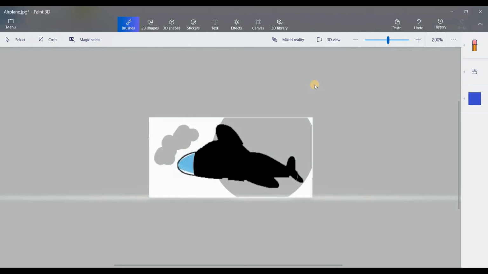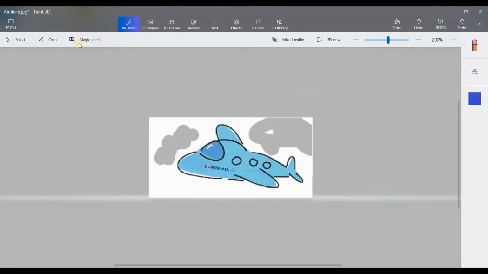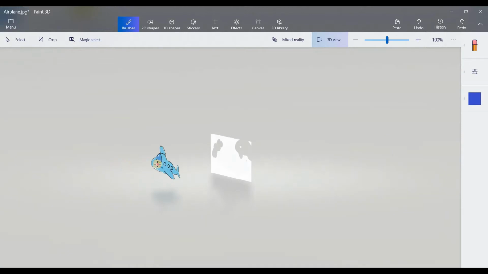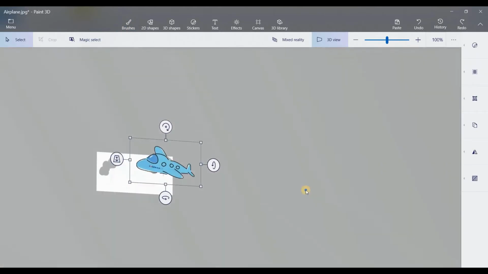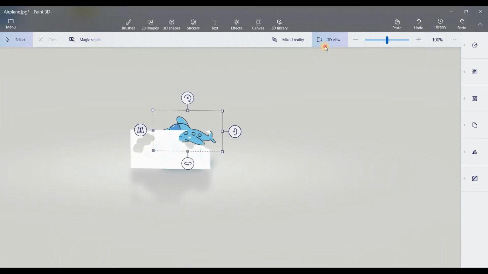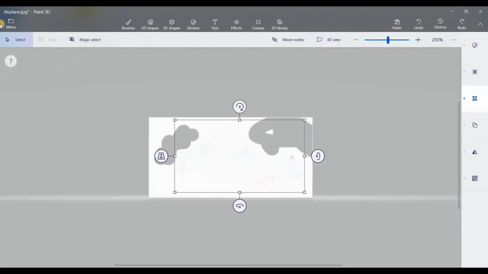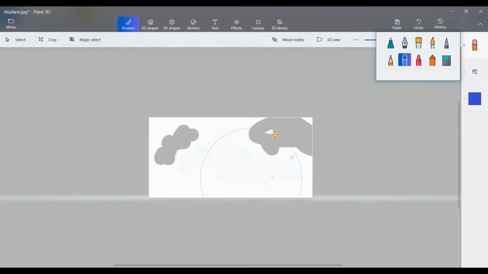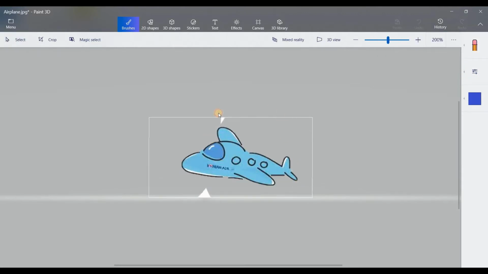select a big eraser, and to do that, first I will select this airplane, go into 3D view, make it go back, exit 3D view, and brushes, select here, and I have erased all the extras.